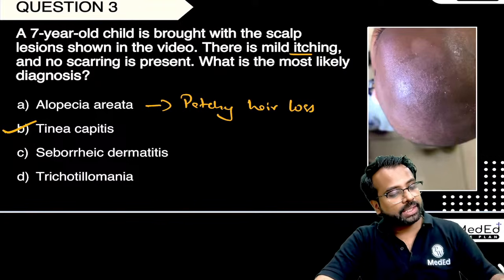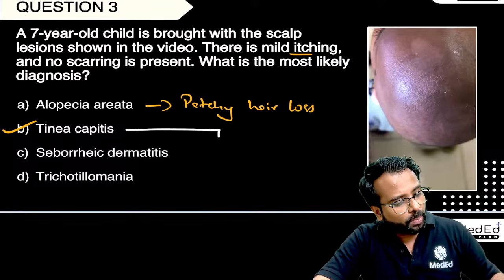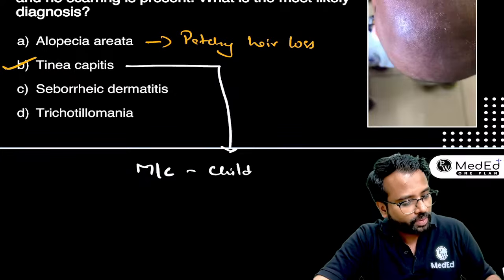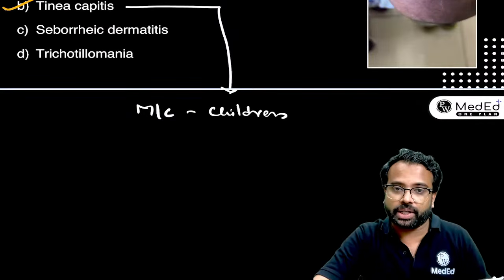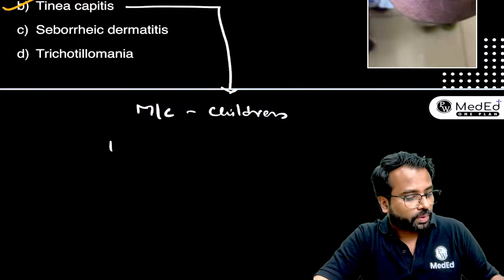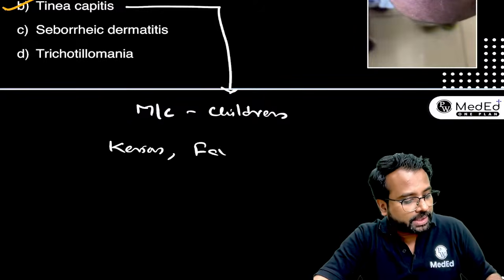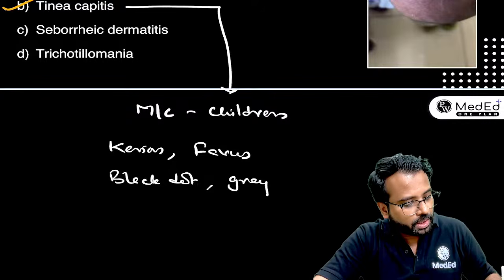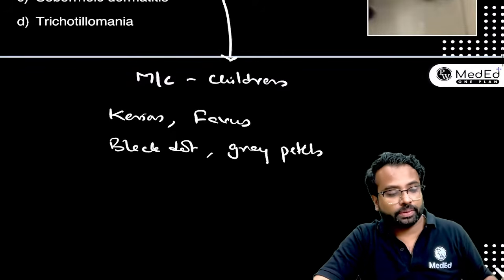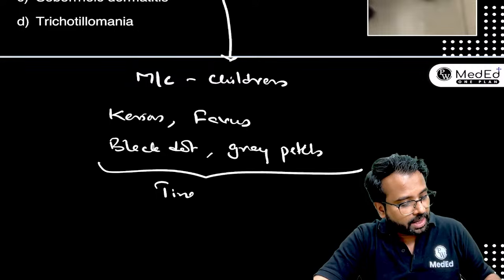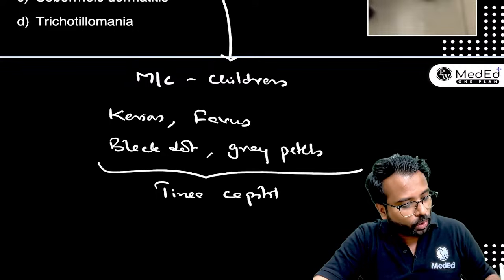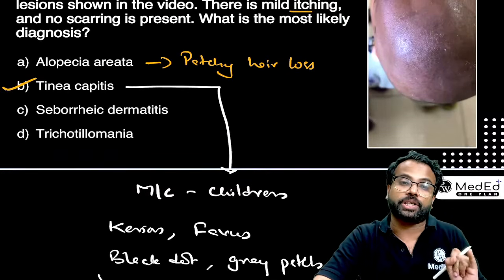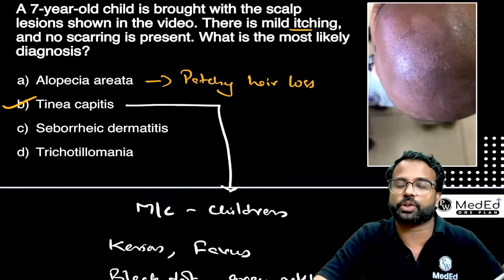Tinea capitis is a very common condition that is seen in children, because tinea capitis is most commonly seen in children. There are different types of tinea capitis like Grey Patch, Black Dot, Favus, and Kerion, isn't it? But all these kinds of tinea capitis are more commonly seen in children, and since it is itchy and no scarring is present, most likely it should be tinea capitis.